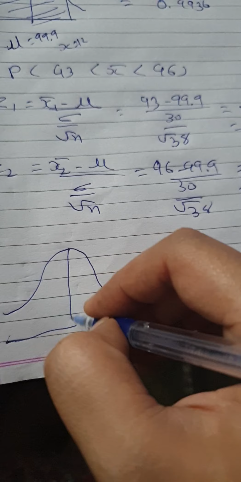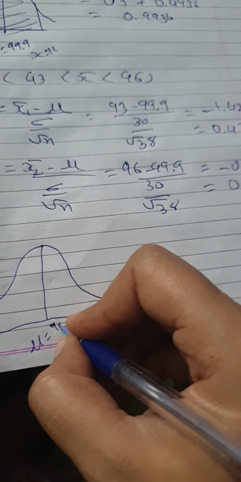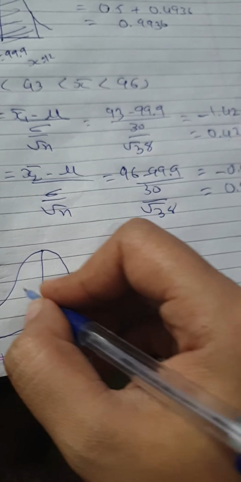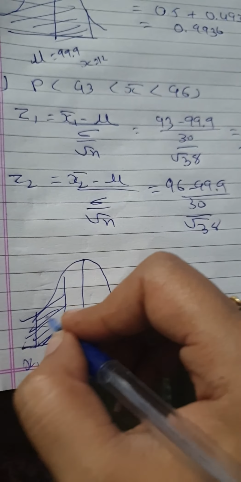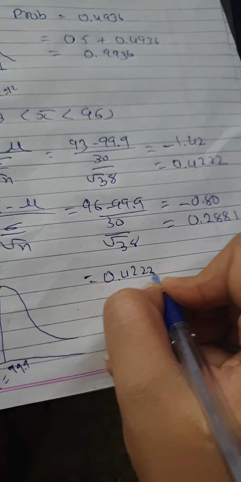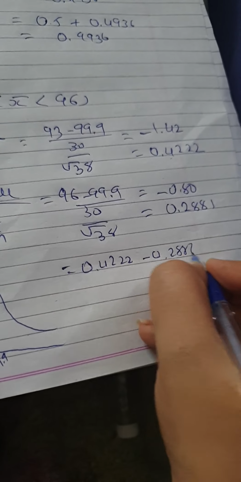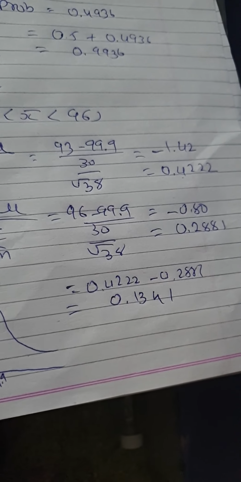Right? Now let's draw the normal distribution curve, so that we will come to know whether to add or deduct the value. This is your mu 99.9. This is your x1. This is your x2. You want this area, the in-between area. So you have to deduct the values from each other, 0.422 minus 0.2881. So the answer will be 0.1341.